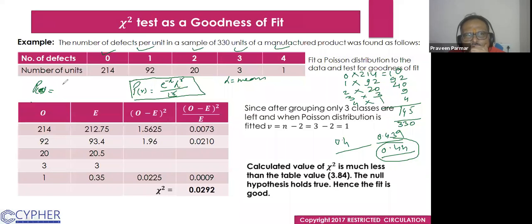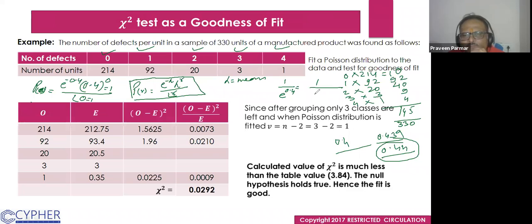So it is e to the power minus 0.4, 0.4 to the power 0, because R is 0, and factorial 0. The factorial 0 is equal to 1 and something to the power 0 is equal to 1. So we get only this one, which if I write in this way is 1 upon e to the power 0.4.